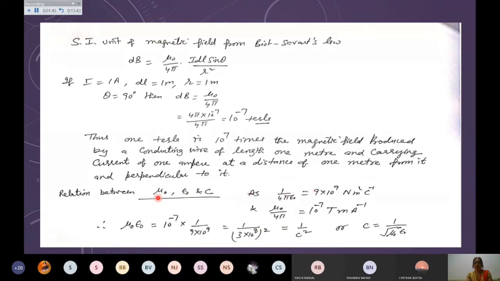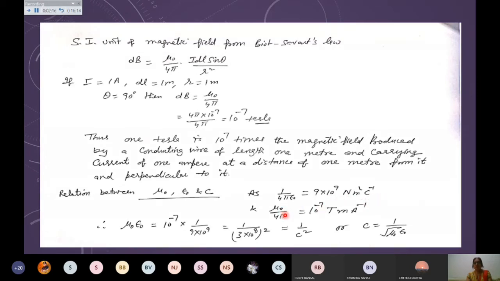So if you want to get a relation between the permeability, permittivity and the speed of light, that is going to help you when we discuss electromagnetic fields. We are talking about the electric and magnetic fields, like EM waves we will talk about. Then this relation will be asked from you. You should know this, because we have discussed in the previous chapter that 1 upon 4 pi epsilon naught is 9 into 10 to the 9 Newton meter square per coulomb.